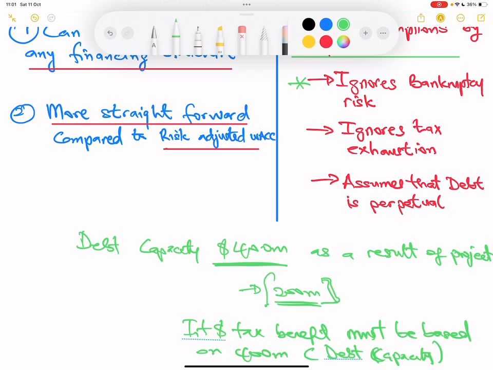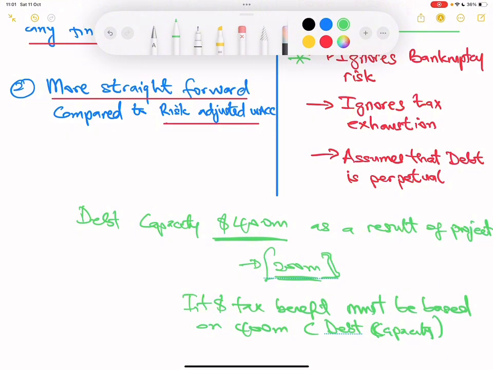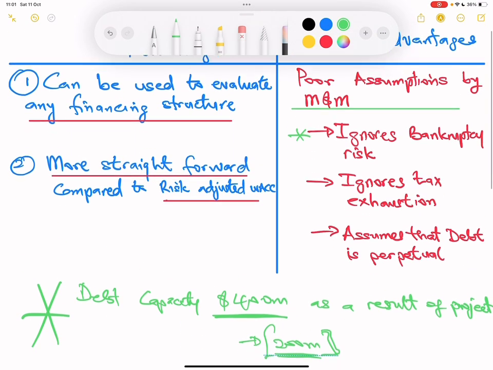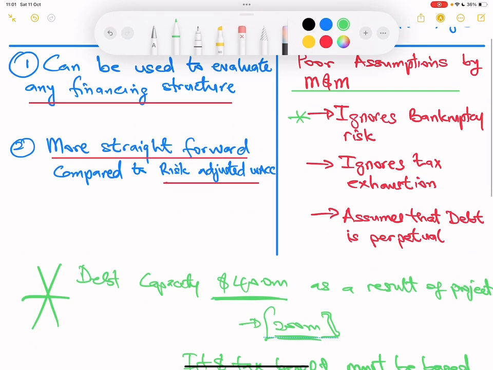You might be saying, but they are not using it on the project. Doesn't matter. The relevant benefit is coming from the project, so the benefit has to do with the net NPV of the project. Please take note, because this is a trick that you can find in a question. They assume that you are always taking as much debt as you can. But the more debt you take, the more risk you are getting into of going bankrupt, because it gets to a point that your interest expense might be so much that you run into trouble and go bankrupt. But they ignore that.